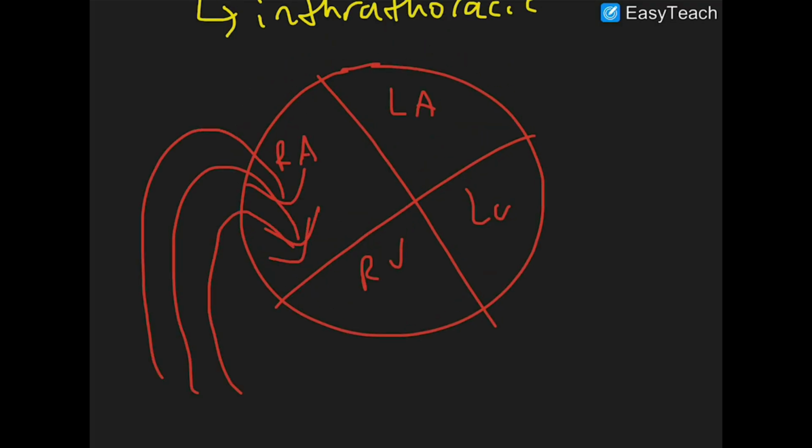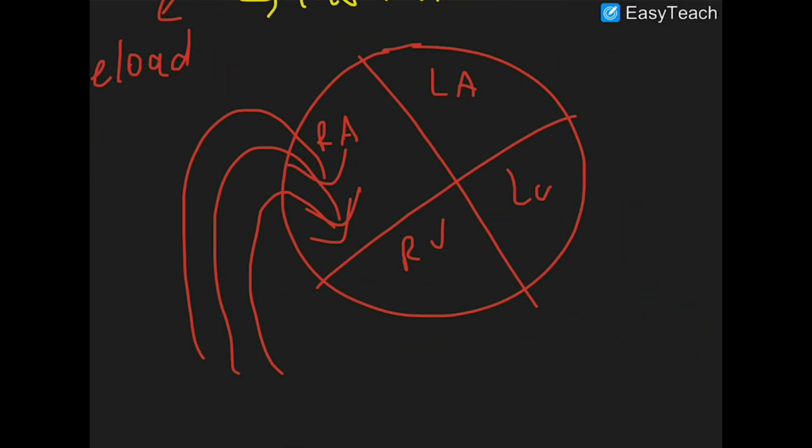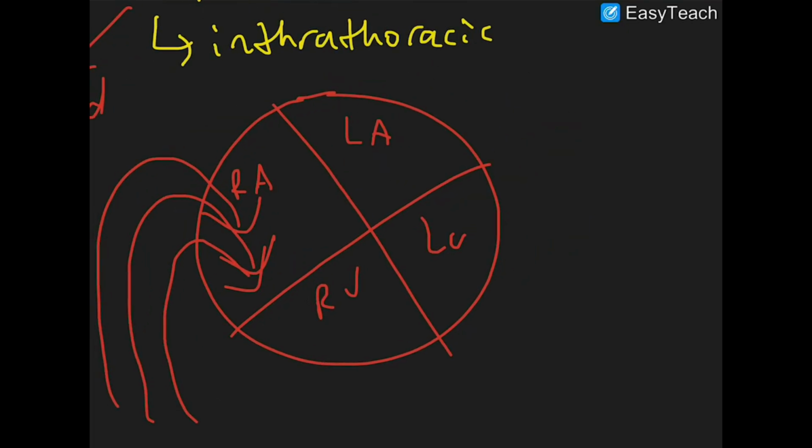So on inspiration, you actually increase your preload, the amount of blood coming to the heart, specifically the right side. And so the right ventricle will have to pump out more blood across your pulmonary valve into your pulmonary artery on inspiration.